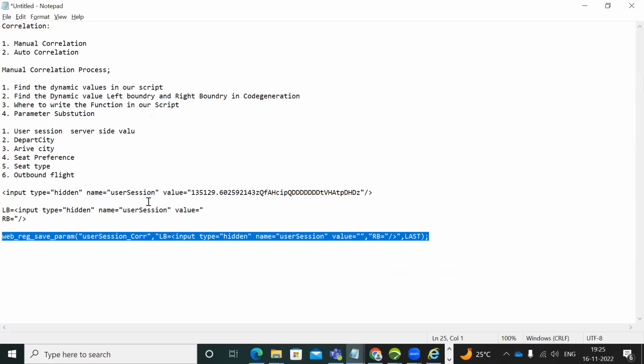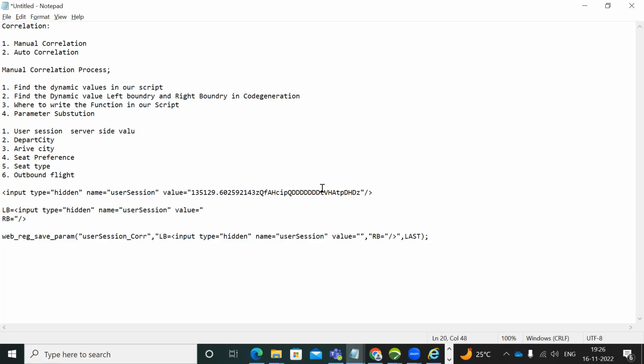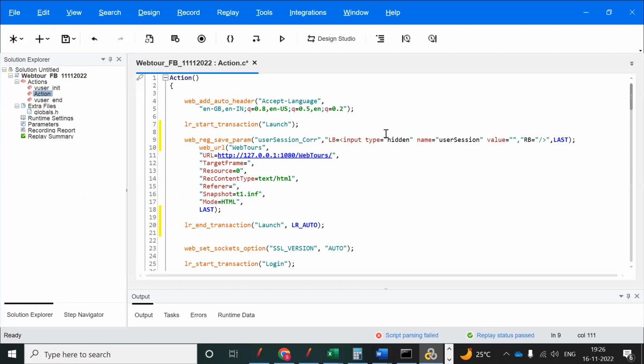You can observe here: input type double colon, hidden double colon, name double colon, user section double colon, value is equal double colon. LoadRunner is unable to identify this double colon. So in place of the double colon, you need to give a slash. For example, here, input type is equal, you need to give a slash.